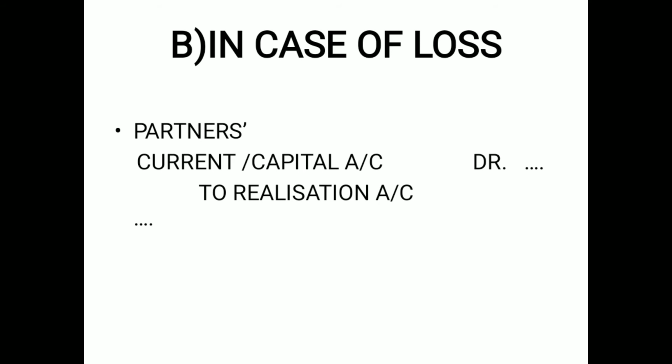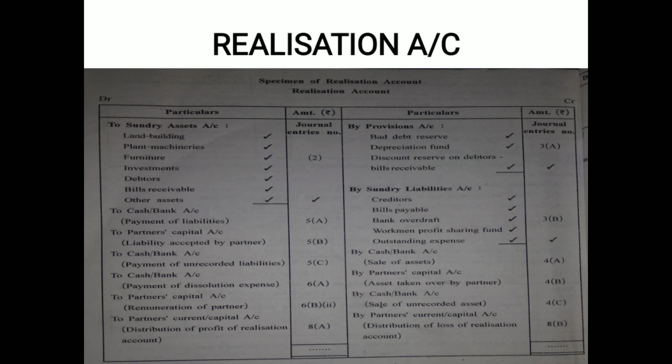Yes, it is just a realization account here in the place of revaluation account. Yes. So now we are distributing loss. In that case, partner's current or capital account has to be debited and realization account is to be credited. Yes? So now let us see the specimen of realization account, which is important to understand.